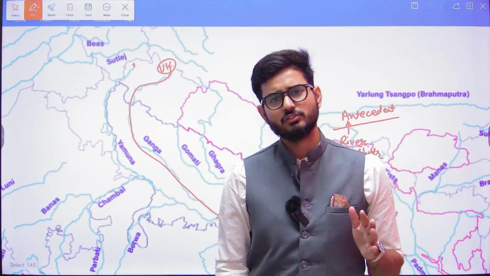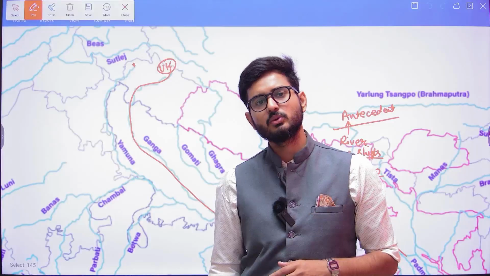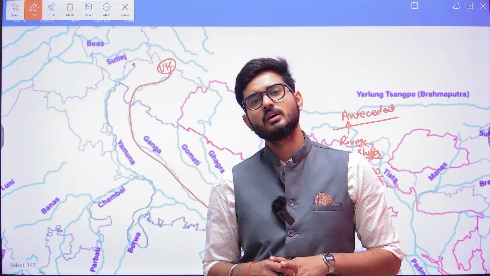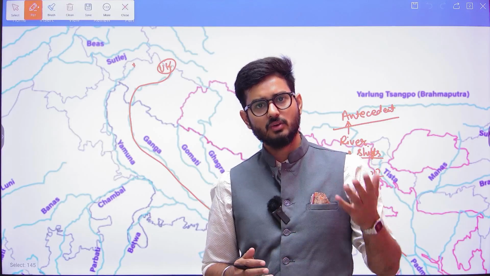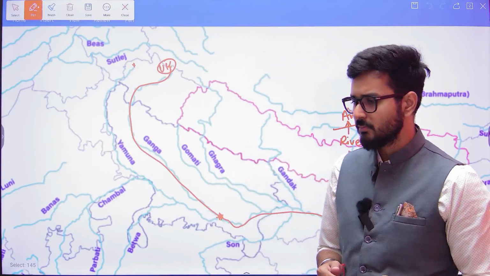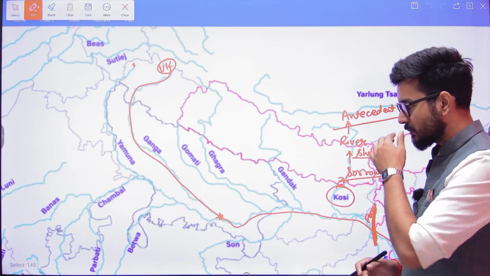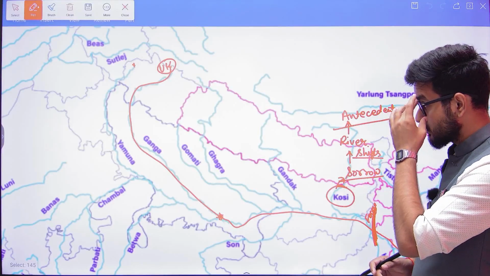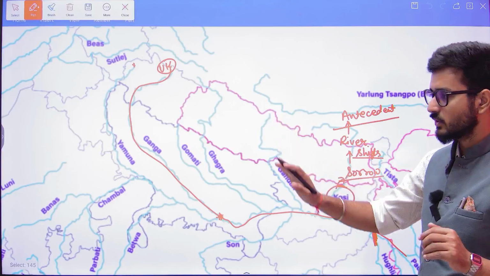Himalayas are only around 40 to 50 million years old, but the peninsular block is around 1500 to 2000 million years old. Sorry, not billion, million years.